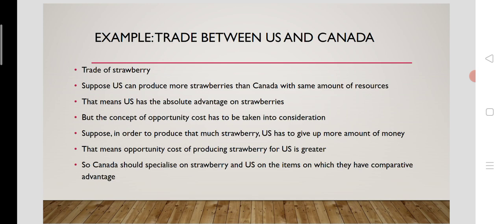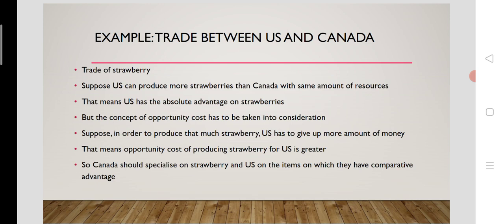So instead of employing laborers and capital in the strawberry production sector, they can utilize their resources for the production of some other sectors, other commodities on which they can earn more money. So they have the opportunity cost, the greater opportunity cost. So when that opportunity cost is greater than the amount of money received from strawberry, they should specialize in the other commodities, not in strawberry.